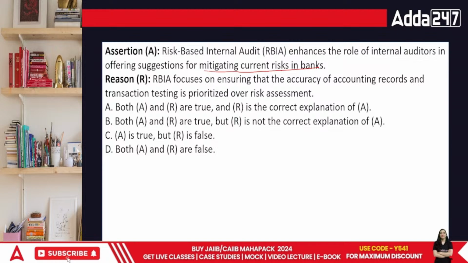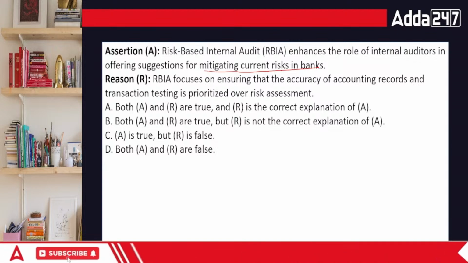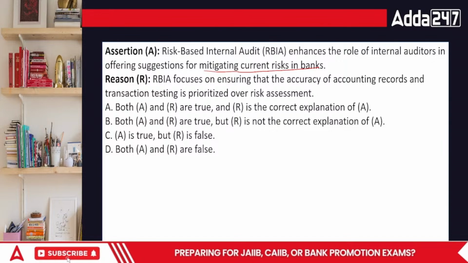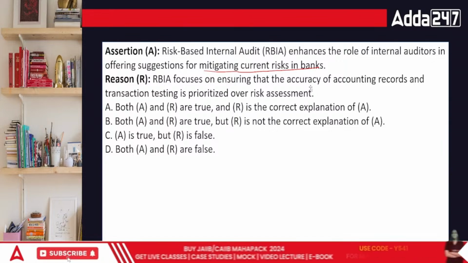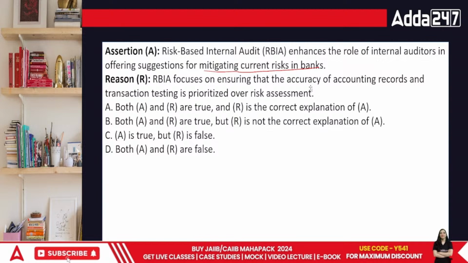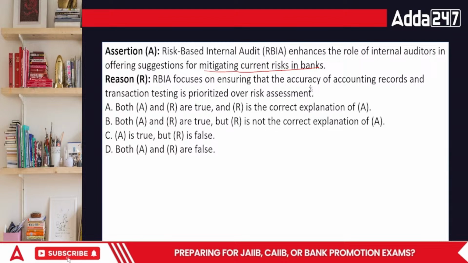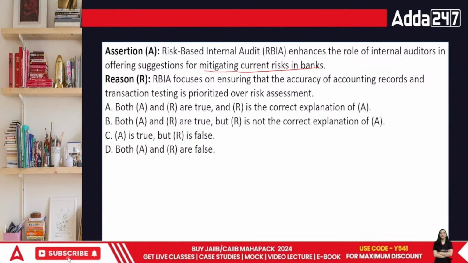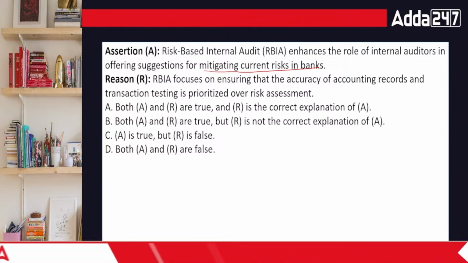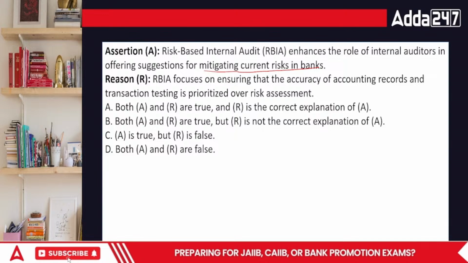RBI focuses on ensuring the accuracy of the accounting records, and transaction testing is prioritized over risk assessment. See, risk assessment is one part which cannot be ignored. What do you think? Risk assessment is required. If we do not assess the risks properly, what will happen? We will not be able to grow further at all. To grow further, that's one particular part that we have to do, isn't it?